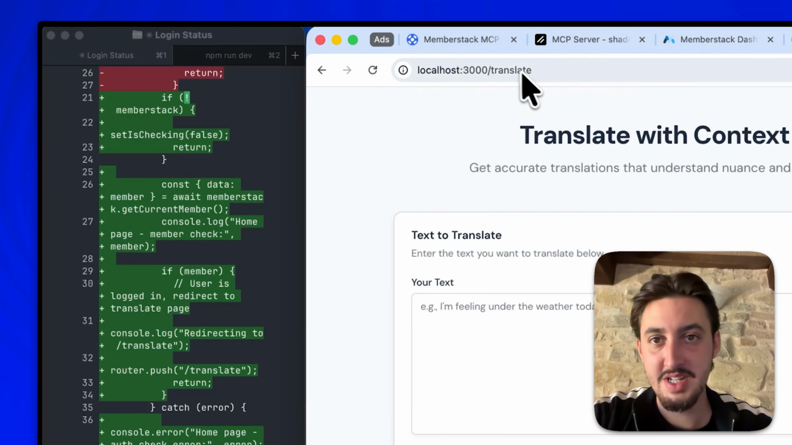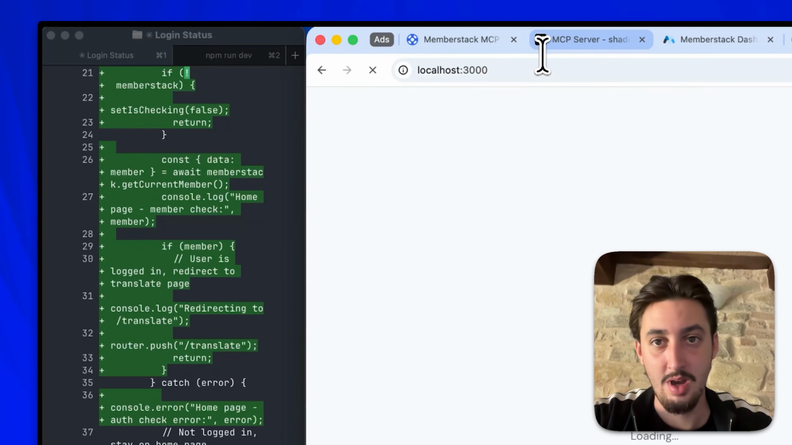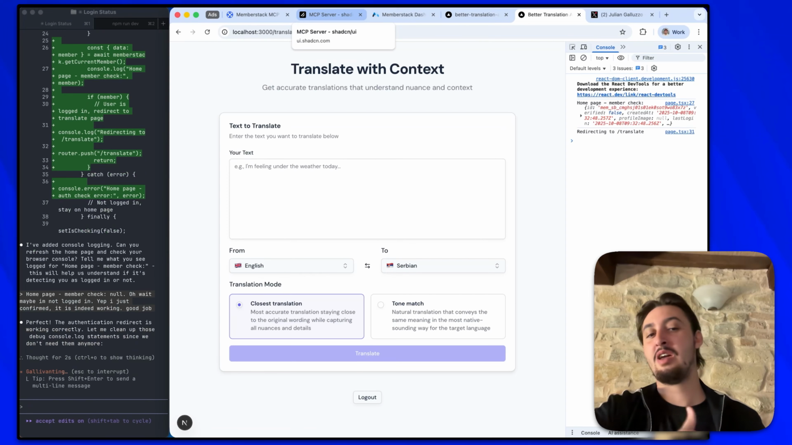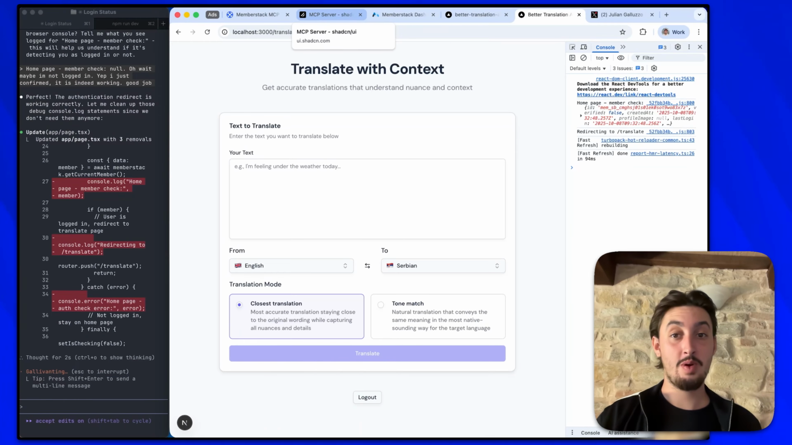All right, there we go. So this is now working. As we can see, I'm on the translate page. I'm going to go to just the home page, and it's just going to kick me back to the translate page because what do I need the home page for if I'm already a paying member?